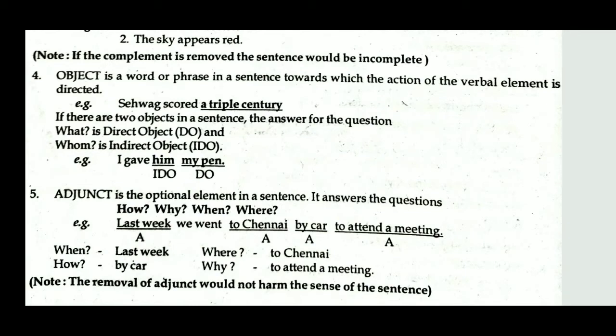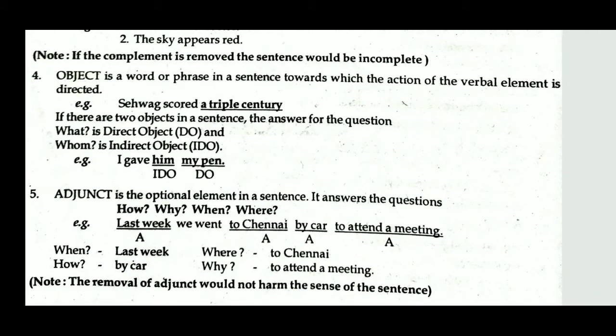If you get two objects in a sentence, you have to ask two questions. One is what, the other one is whom. If you ask the question what, the answer will be the direct object. If you answer the question whom, the answer will be the indirect object. Example: I gave him my pen. I is the subject, the action word is gave, and then him and my pen.